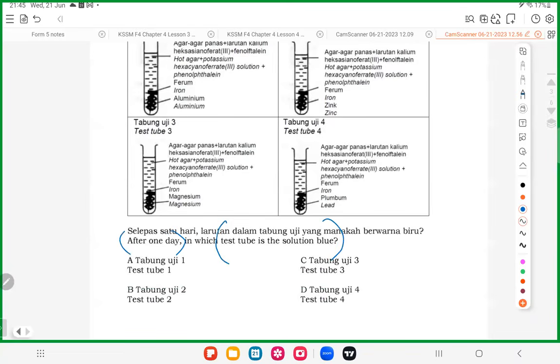Okay, so guys, what is the intention? When a test tube turns blue means what? Which one rusted? Understand? Which one rusted? Simple as that.